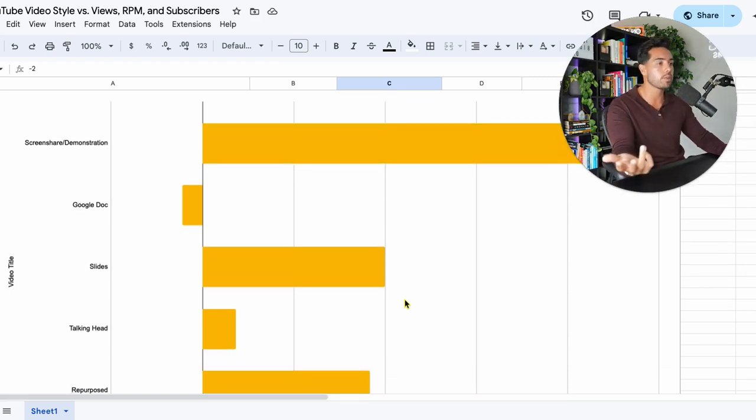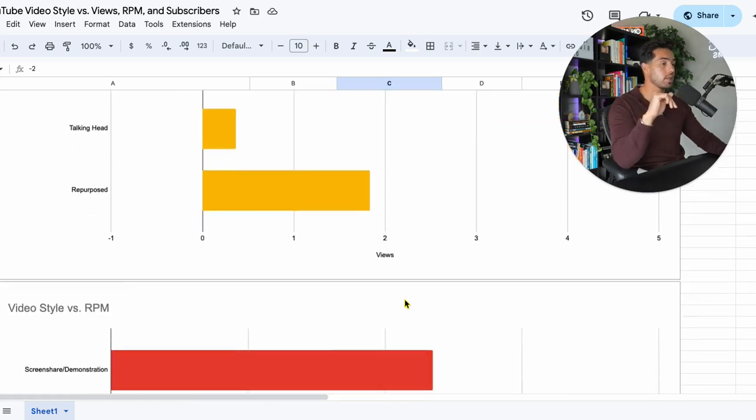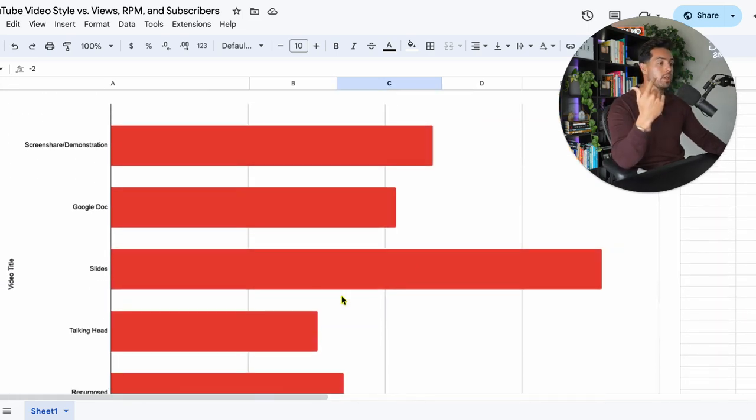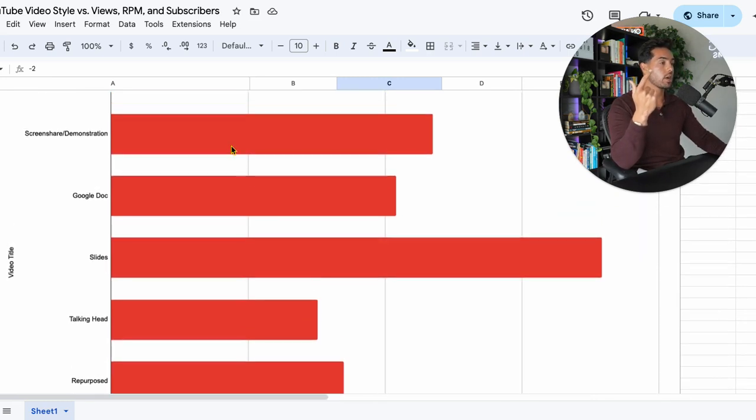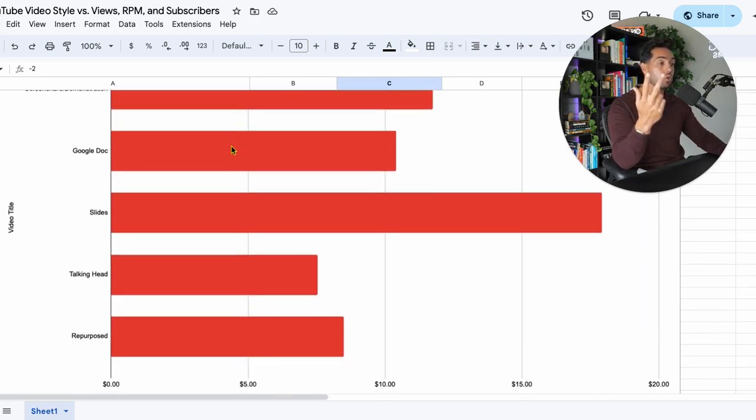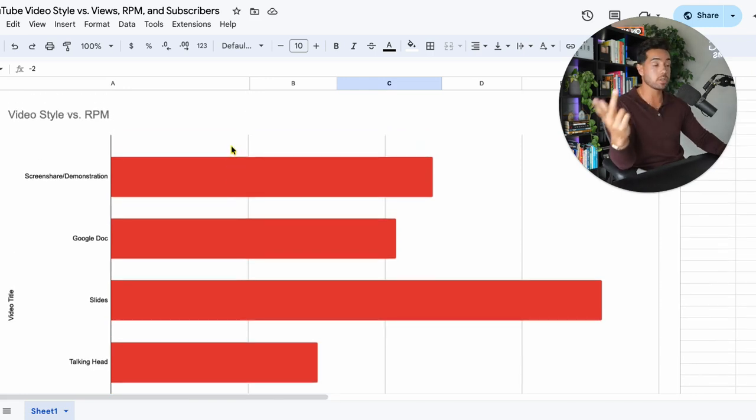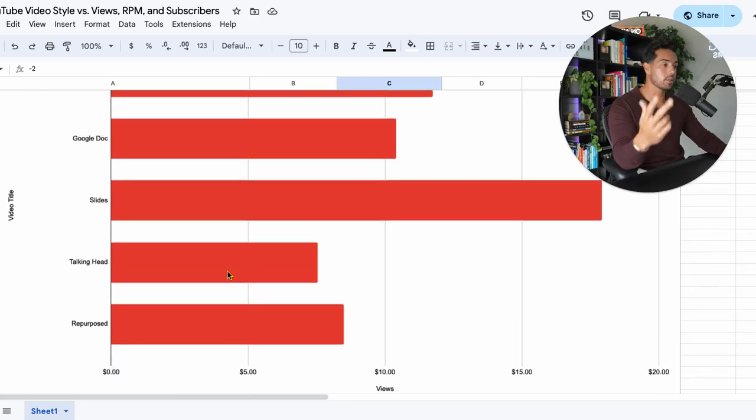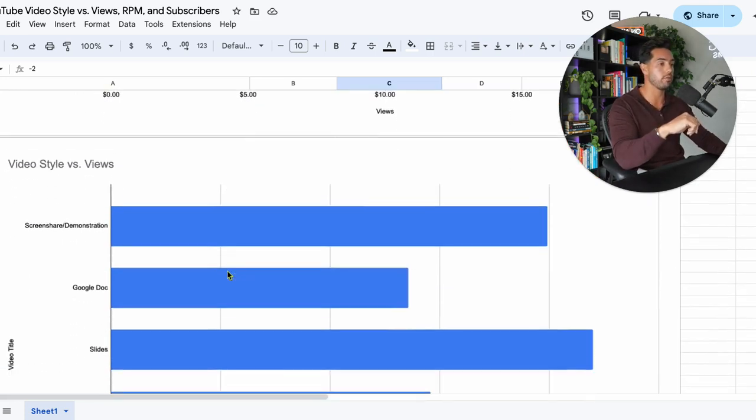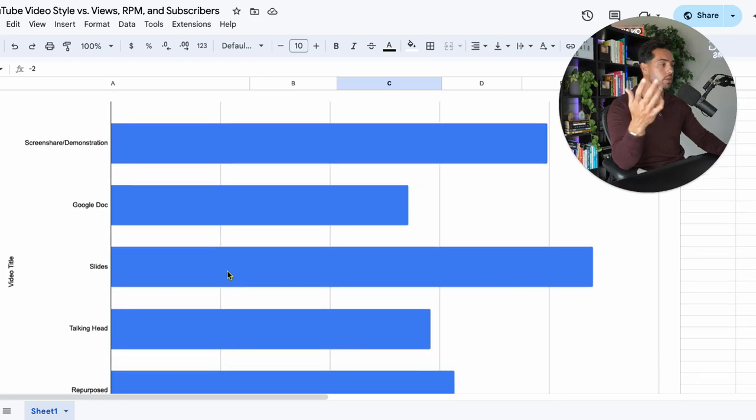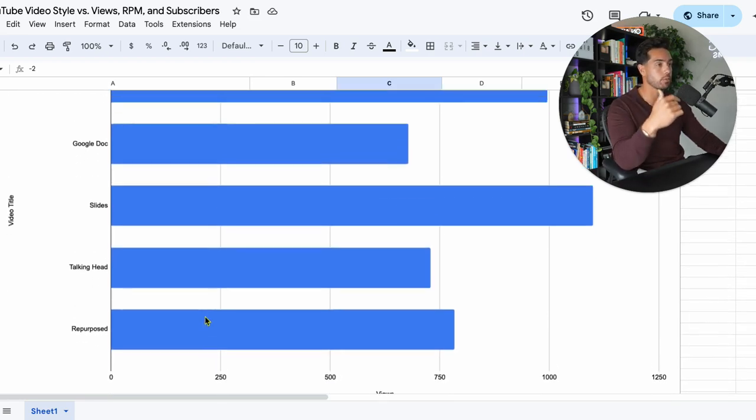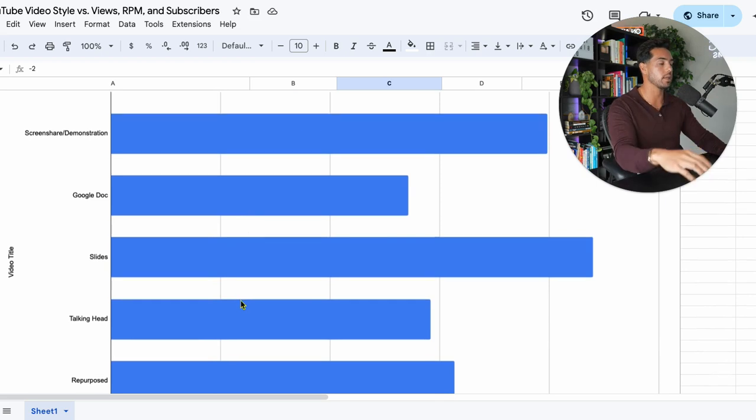Once again, I don't care too much about that because I really care about what makes me the most money for my business. But it was interesting to see that, right? And then RPM, you can see here slides were number 1. You can see that screen share and demonstration was number 2. Google Docs were number 3. So RPM for Google Docs was actually high. And then talking head and repurpose were 4 and 5. And then the views, I kind of broke this down already on here, but screen share demonstration 1, slides 2, repurpose 3, Google Doc 4, and talking head 5.